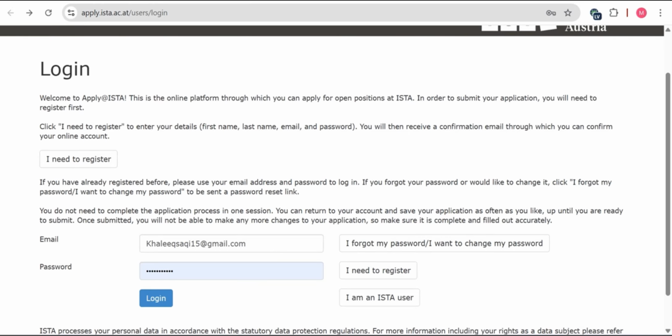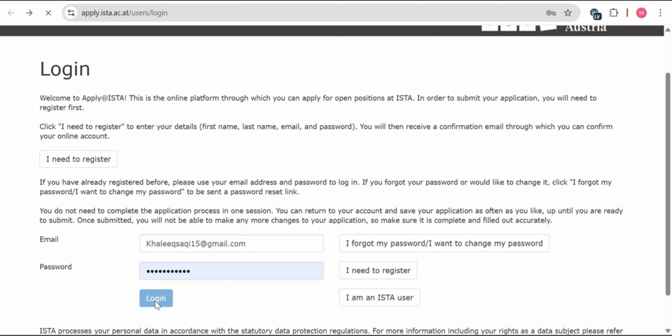If you are applying for the second time, then you can simply enter your login information, just like your email ID and password, and log into the portal. And if you are applying for the first time, then you can click on I need to register. You have to put your information, just like your personal information, like your name, your passport number, or email ID. And after that, you will be able to log in on the main portal.